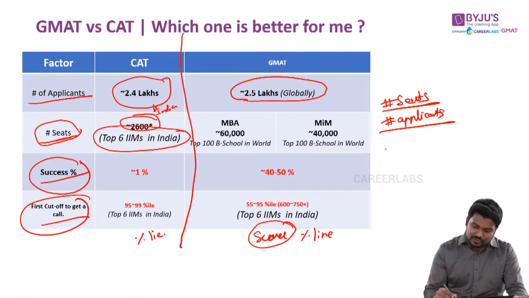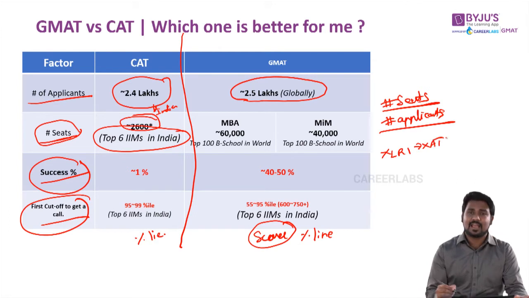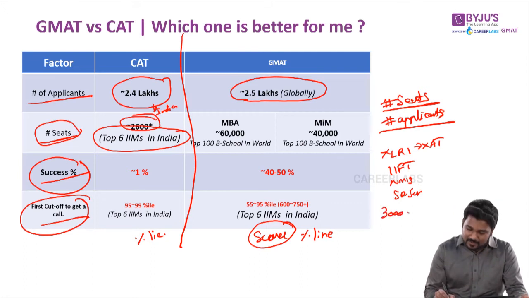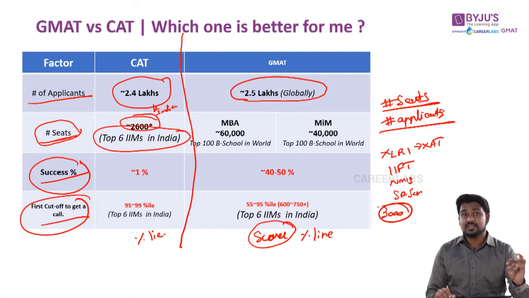Of course, there are other institutes like XLRI, for which you need to write this exam called XAT, very similar to CAT, or you can apply for IIFT, or there are many other B schools, for example, NMIMS, SPJ, all these schools accept GMAT or CAT scores. So cumulatively, roughly it's around 3,000 seats, guys. Okay, roughly around 3,000 seats. So now this is an interesting fact.